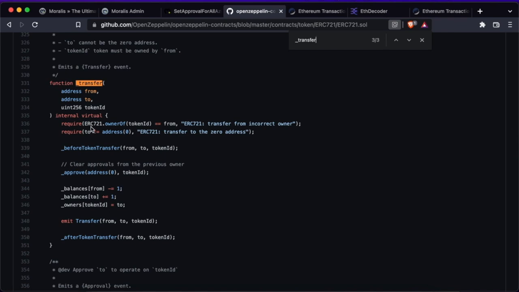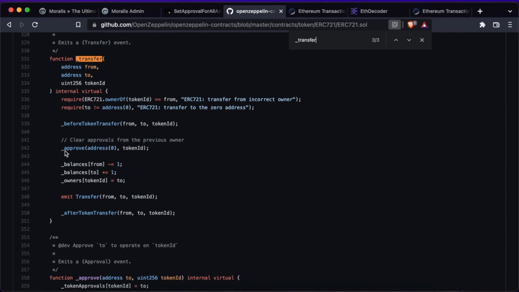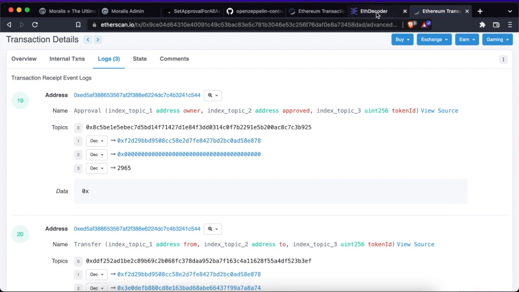It is verifying only 2 things: that the from address is actually the owner of the individualized token that is being transferred, identified by the ID, and also that the token is not being transferred to the 0 address. That would be tantamount to burning. The approval is what generates the event that we saw in Etherscan of approving that specific ID for the address 0.